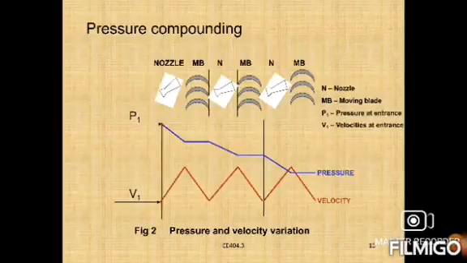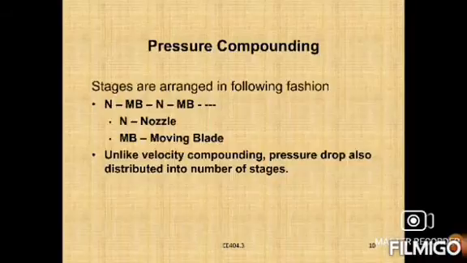Pressure compounding is arranged in the following way. First a nozzle is provided, second is the moving blade, again a nozzle, again a moving blade, and so on. N means nozzle and MB means moving blade. Unlike velocity compounding, the pressure drop is also distributed into a number of stages. Here also we need to decrease the speed of the turbine. In this method we place nozzle and moving blade, nozzle and moving blade, nozzle and moving blade. There are no fixed blades here, right?